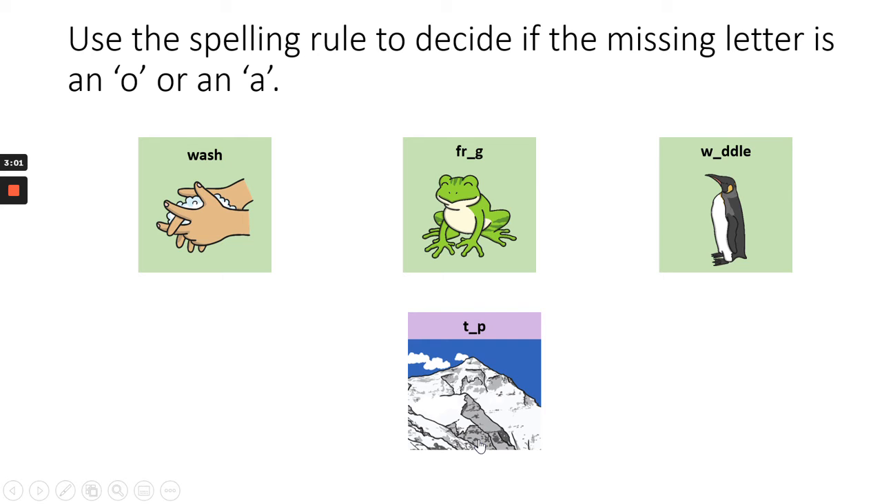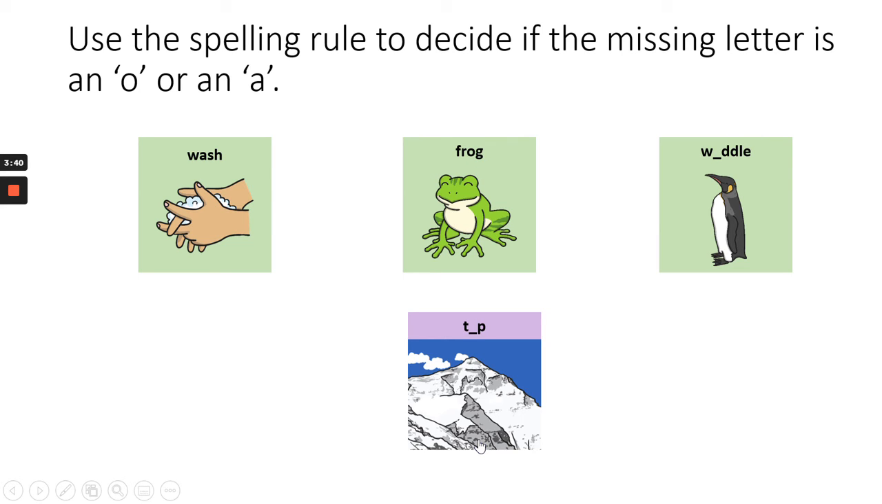Wash. Well done if you got that. Wash your hands. Even though it's an O sound, there is a W. So we don't spell it with an O, we spell it with an A. W-A. What about our next picture? Frog. Frog. It's still got the O sound, but is it the O sound that we spell with an O, or do we need to change it to an A? What's the important letter to our rule? Has it got a W in it? No, it hasn't. So we need to keep it as an O.